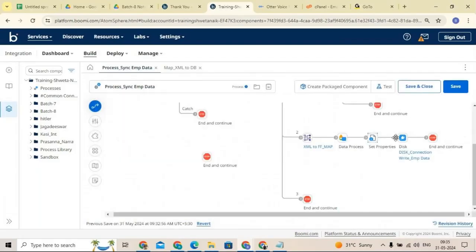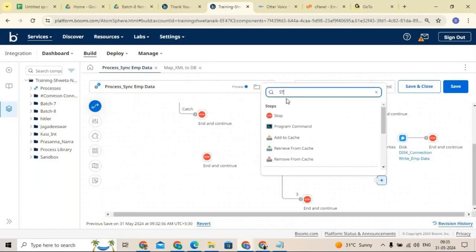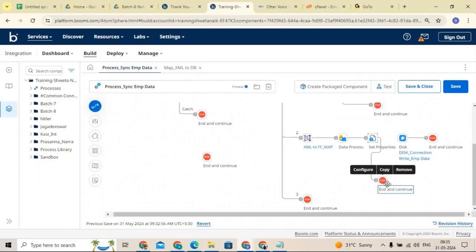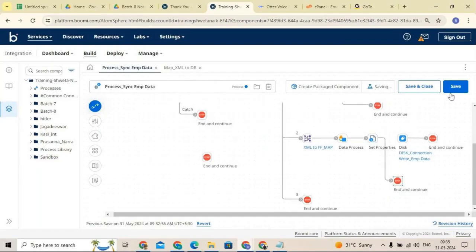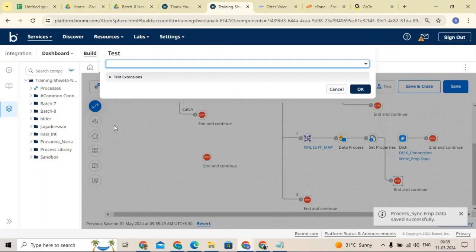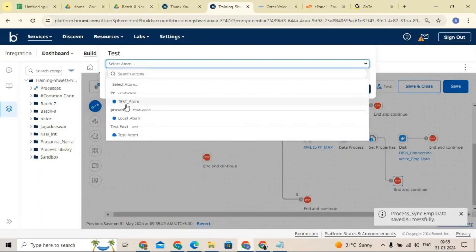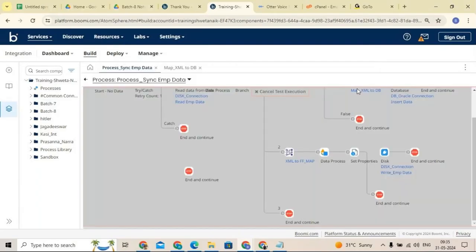Before sending to the target system, I will test it first. I will do a test. Click on the stop shape. Now test it. Till here, does anyone have any questions or doubts? Let's select the atom and test it out.